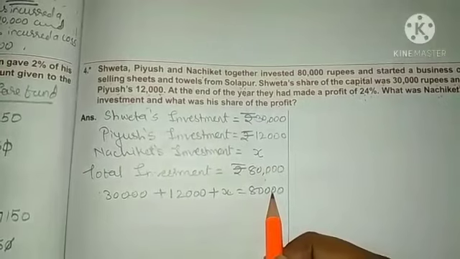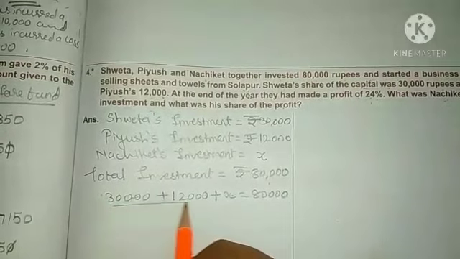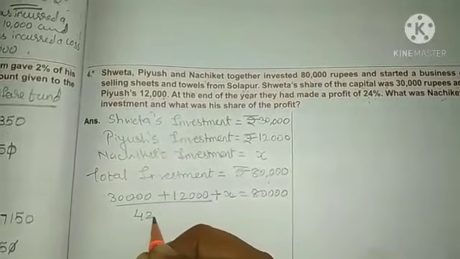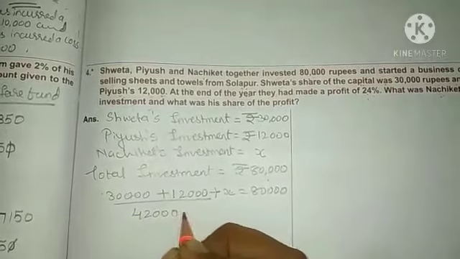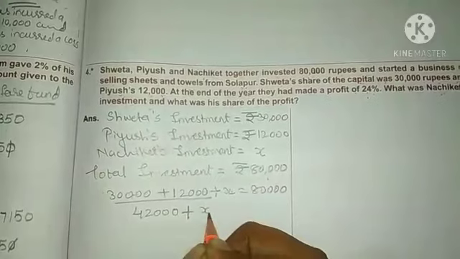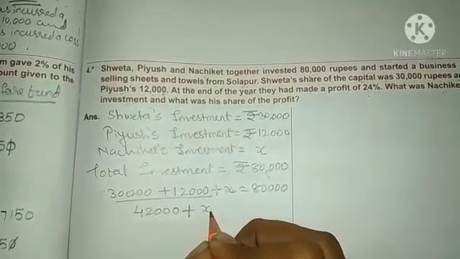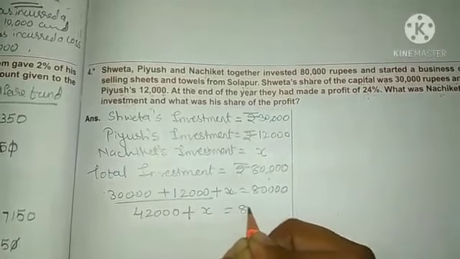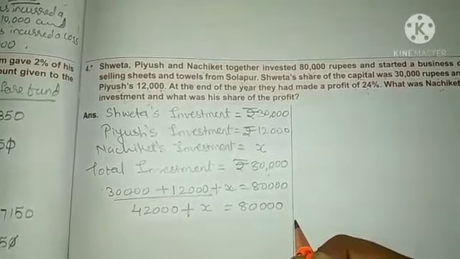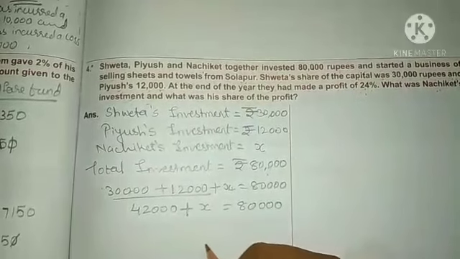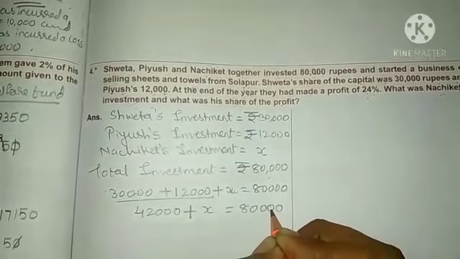Clear? Now what will you do? First we will add this 30,000 with 12,000. So what will you get over here? You will get 42,000. Clear? Plus X will come as it is. X is our Nachiket's investment that we have to find out, is equal to 80,000 total investment. Clear? Now you will take this 42,000 to the right hand side.